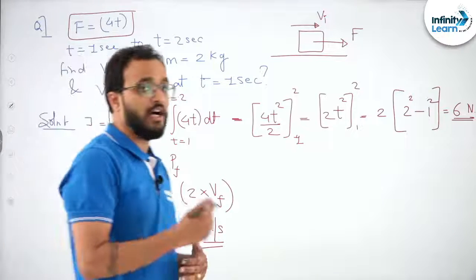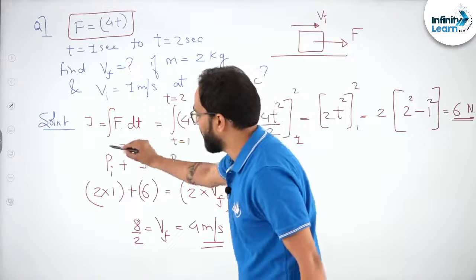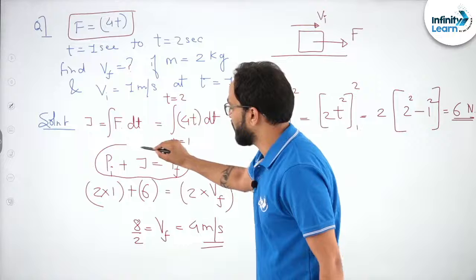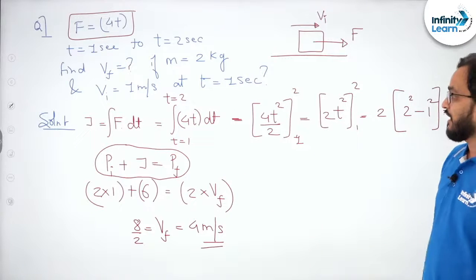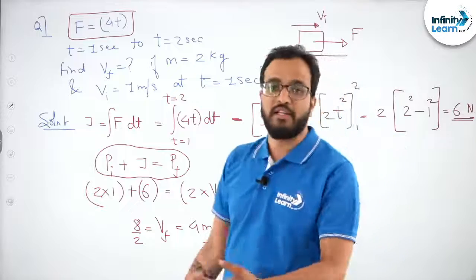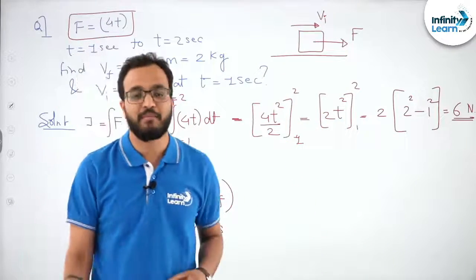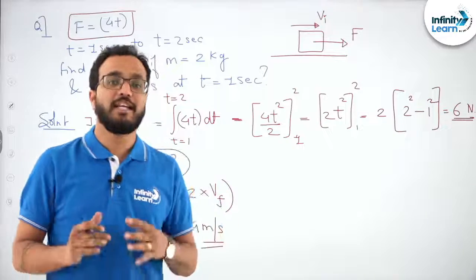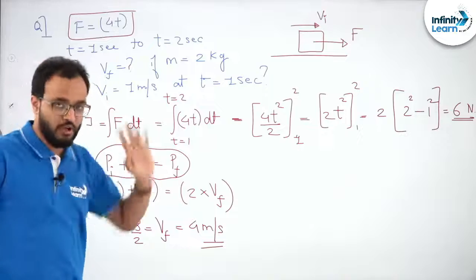Can you see now again how useful it is? How much useful it is? With the help of impulse momentum theorem, we can solve the question so easily and get the answer. Right? Now there are other methods also. It can be even solved with the work energy theorem also. If you have studied the work power energy chapter, it can be solved with the help of the work energy theorem as well. It can be solved with the help of normal kinematics also.